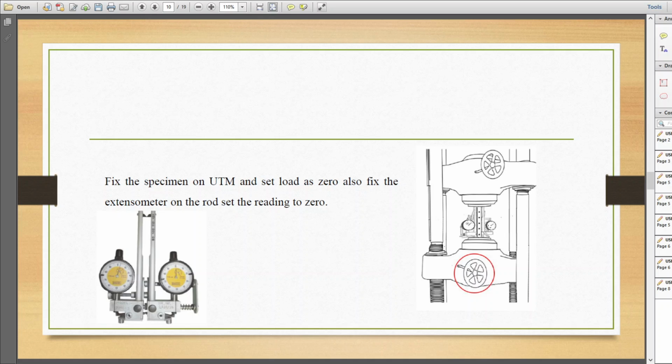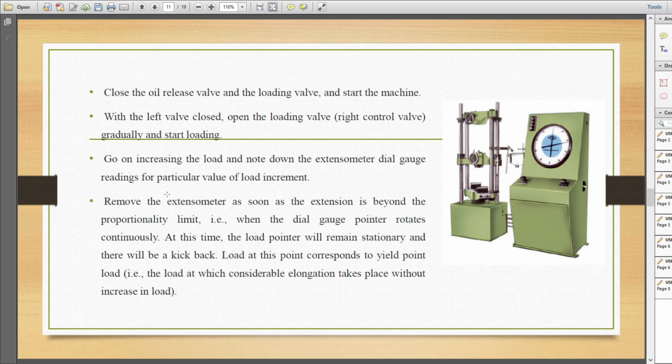zeros in the dial gauge corresponding to the two gauges. The deflection recorded by both dial gauges is noted, and the mean value is the actual deflection of the material. Also, we will do the zero correction on the load pointer with the zero adjusting knob on the UTM. Okay, after that, what will happen? We will close the oil release valve and the loading valve, and start the machine.